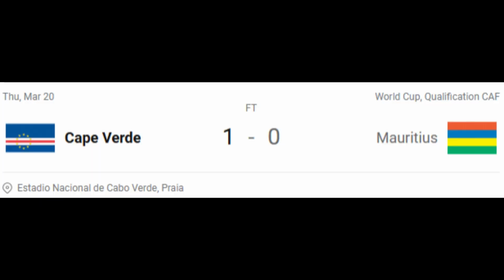Cape Verde go on to win their next game in March. They beat Angola 2-1, keeping them top of the table, and they are so close to qualifying for their very first World Cup. Still just a point ahead of Cameroon, who are definitely going to keep breathing down their neck, but they are in a really good position here, Cape Verde.